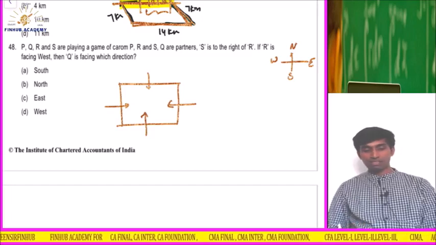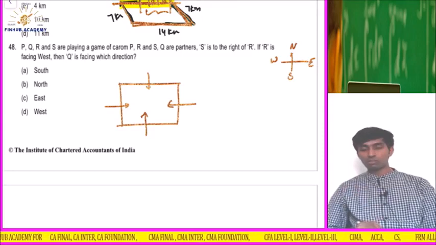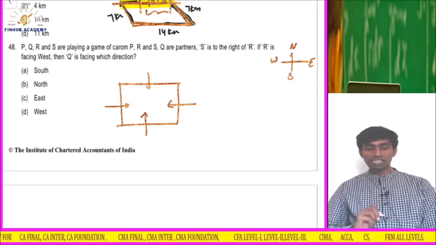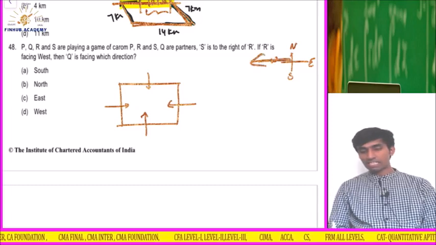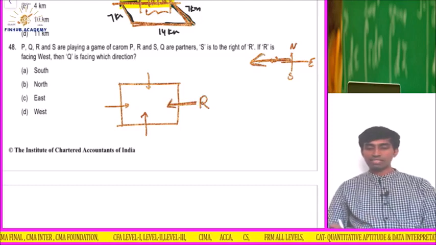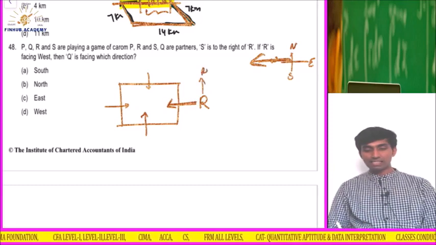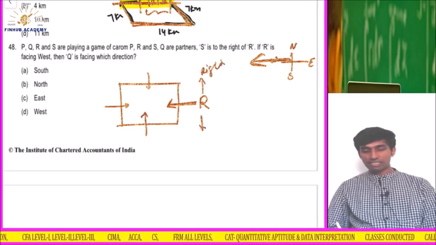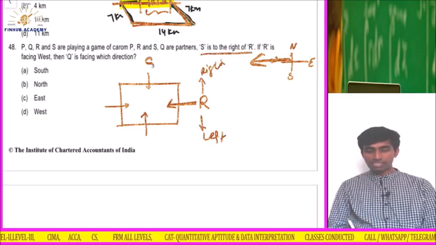P and R are partners and S and Q are partners. S is to the right of R, but where is R? We don't know. R is facing west. Now understand, if R is facing west, that means R should sit here. If R is sitting like this, R's right hand side is this and R's left hand side is this. So S is to the right of R. That means S is here.